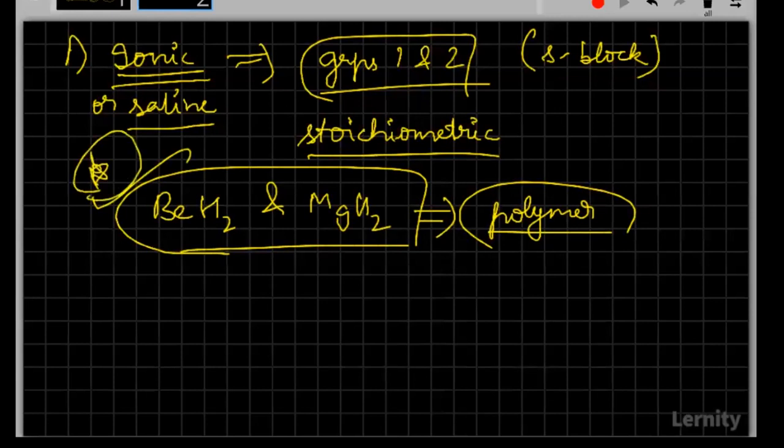And now a question: if we are electrolyzing sodium hydride, can you tell me, will hydrogen be obtained at cathode or anode?